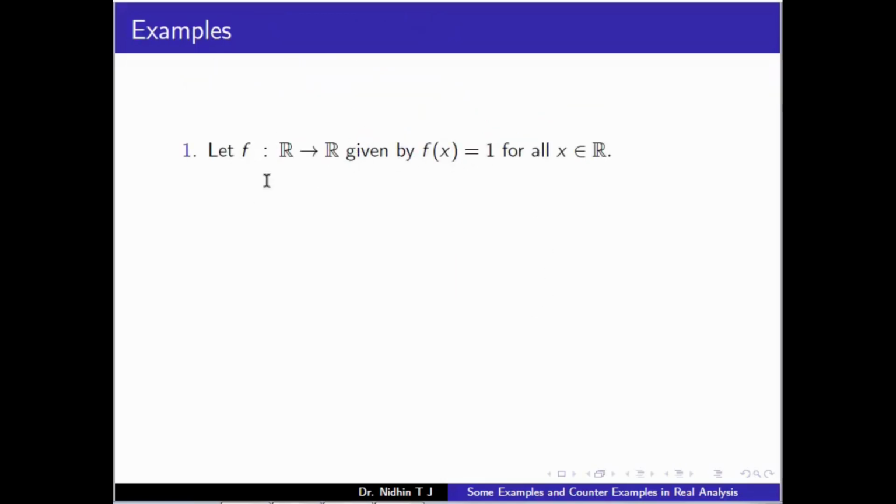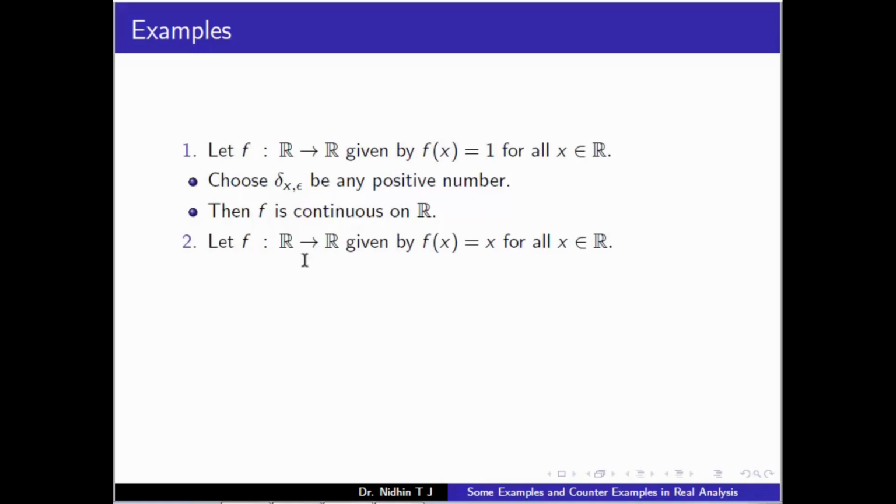Now we consider some basic examples of continuous functions using the epsilon delta definition. First, f from R to R given by f of x equal to 1, that is the constant function 1. Is this continuous? We need, for distinct points x and y, mod f of x minus f of y. Here mod f of x minus f of y becomes 0. So for epsilon greater than 0, we can take any positive number delta that will satisfy the continuity criterion. So this function is continuous.